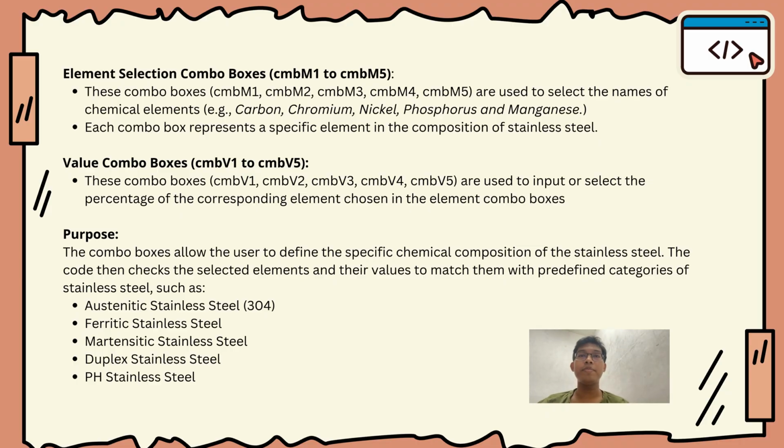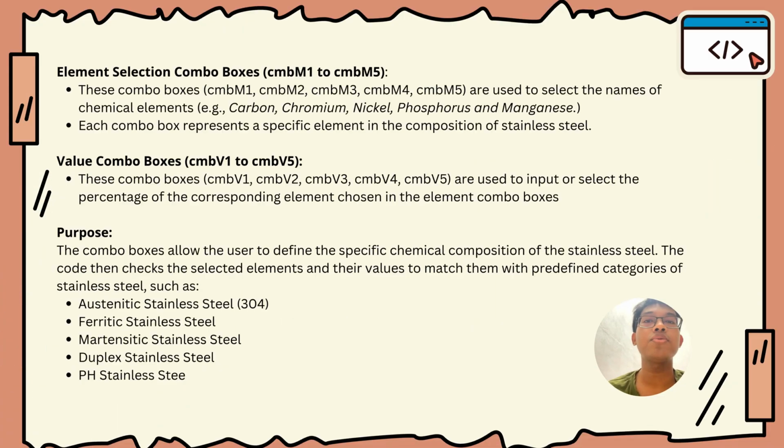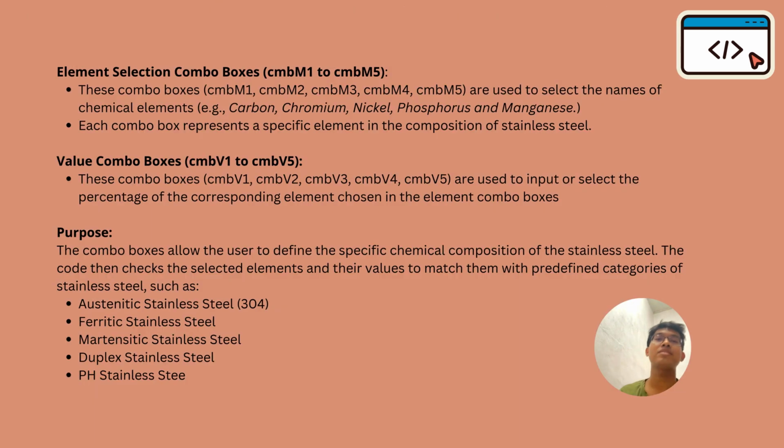Hello Dr. Daniel, my name is Ong Shun. In Form 2, we use two types of combo box. The first one is the element selection combo box from M1 to M5. These combo boxes are used to select the names of chemical elements such as carbon, chromium, nickel, phosphorus, and manganese. The second type is the value combo box, from V1 to V5, used to input or select the percentage of the corresponding element chosen in the element combo box. The purpose of the combo boxes is to allow the user to define the specific chemical composition of the stainless steel, so the code can check the selected elements and their values to match them with predefined categories of stainless steel, such as the 5 types of stainless steel shown below.